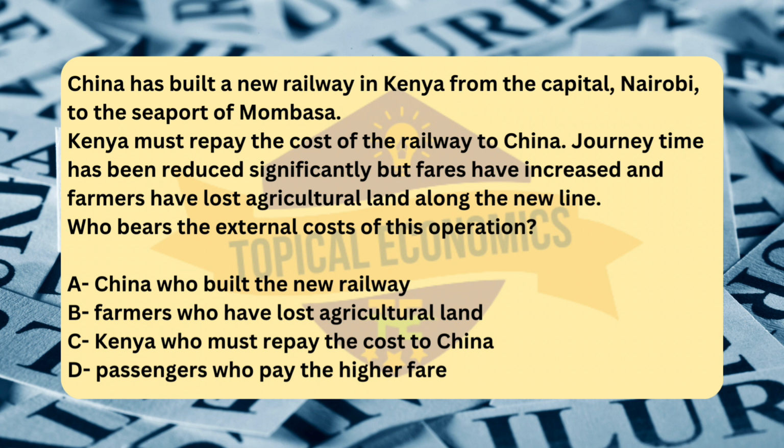While Kenya is responsible for repaying the cost of the railway, this represents a private cost to the government of Kenya, not an external cost. The repayment is an agreed financial obligation, not an unintended negative impact on third parties. The external cost involves harm that occurs outside of the transaction, which the government of Kenya does not directly bear in this case. Lastly, option D: Passengers who pay the higher fare,